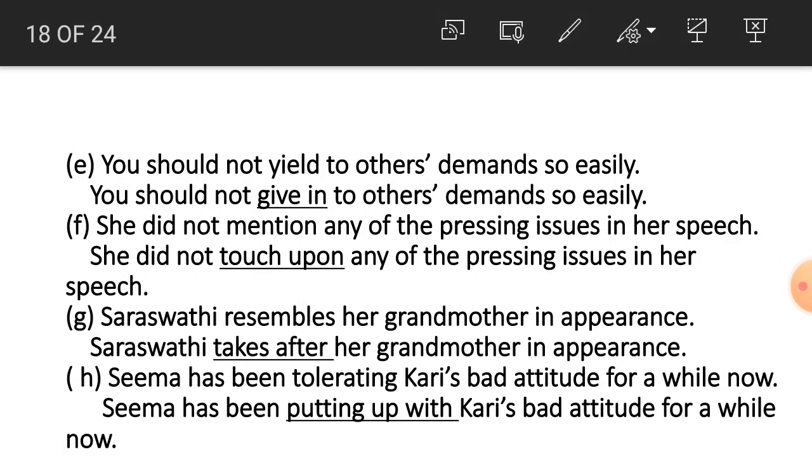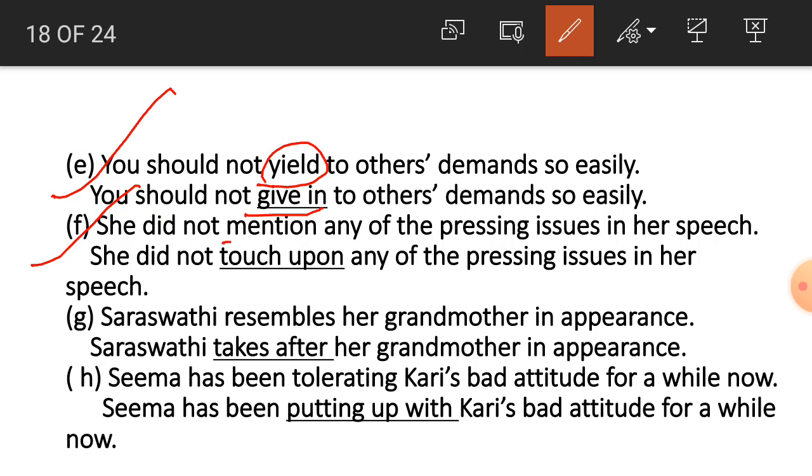Now number E, students. You should not yield to others' demands so easily. So what can we use? Which phrasal verb can be used for yield? Give in. Number F, she did not mention any of the pressing issues in her speech.